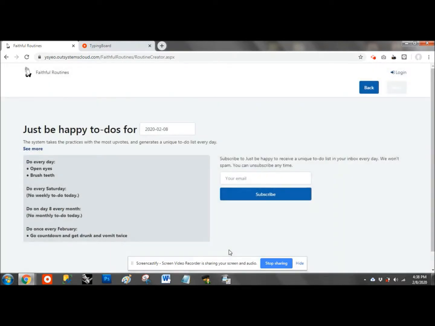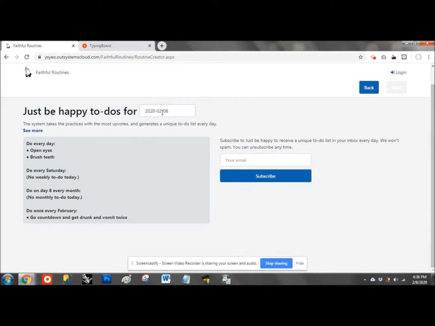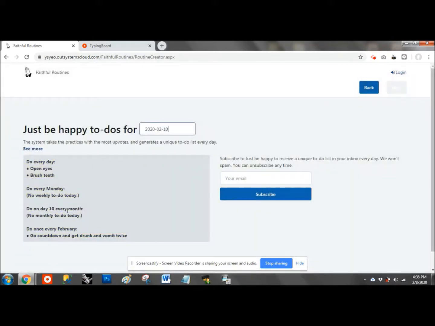Using this date selector here, you can see, for example, today is the 8th of February, so they show you what followers are supposed to do on 8th of February. But if you select the 10th, which is a Monday, you can see Monday and 10th of every month, it's February, and it's a different set of to-dos. Lastly, you can subscribe to this ideology, and when you subscribe, the system will email you this every day. Now I will go into the details of using this platform.